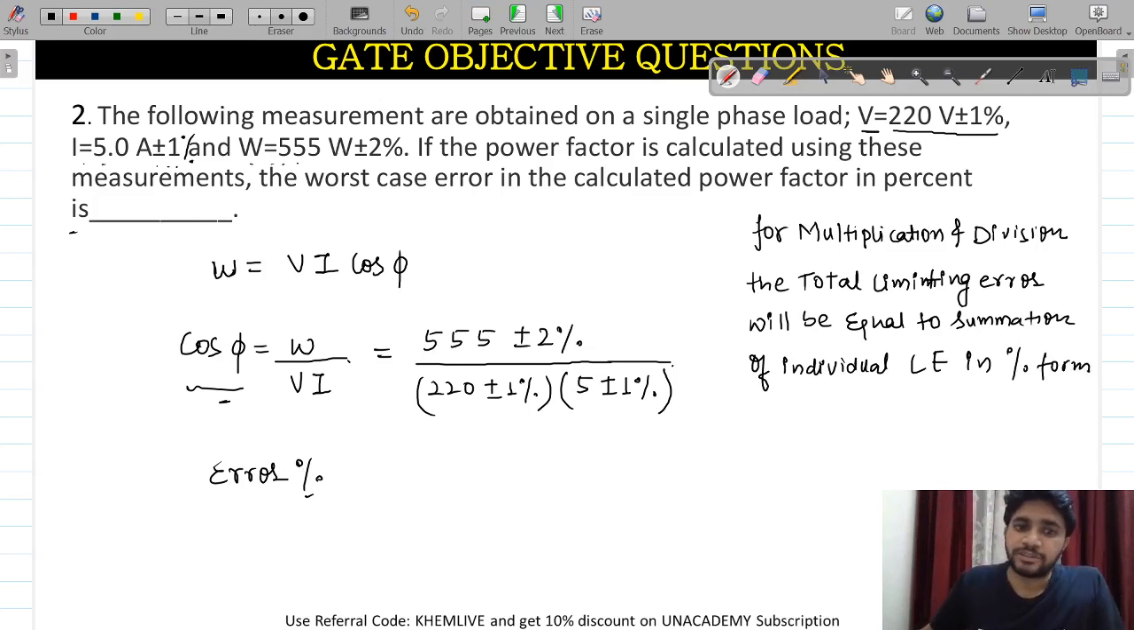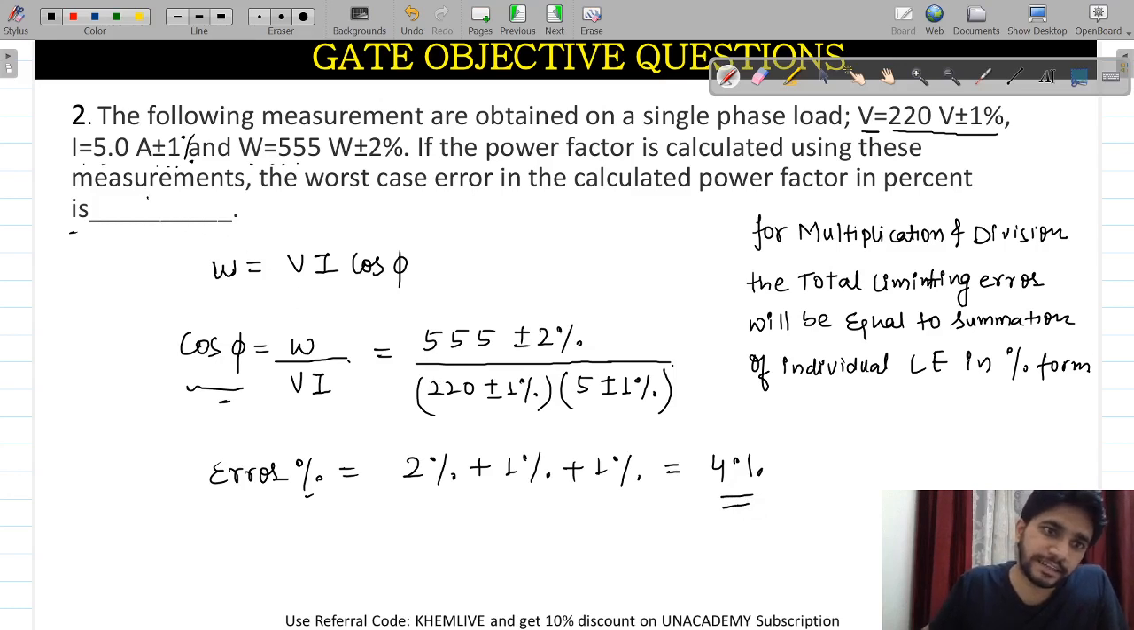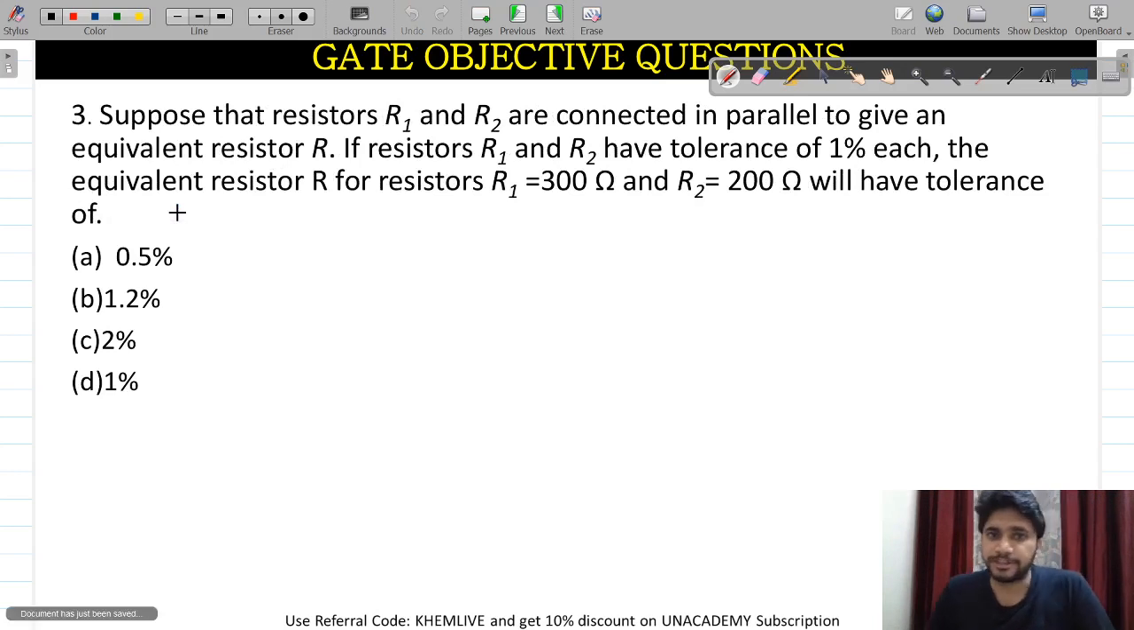So this complete error becomes 2% plus 1% plus 1%. The overall output will be 4%, which is the correct answer. The 4 is the correct answer here. This is a numeric type of question. I really hope you are following what I am trying to convey. I am moving ahead to the next question.